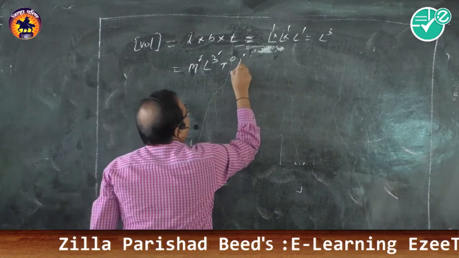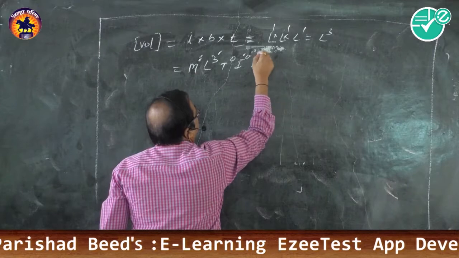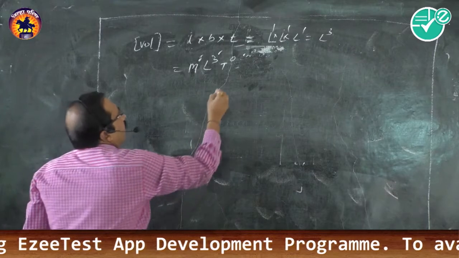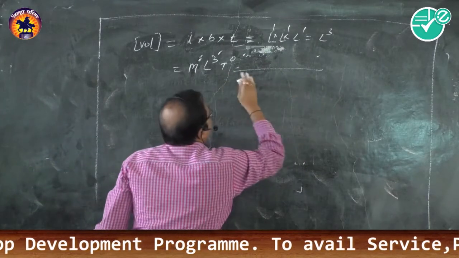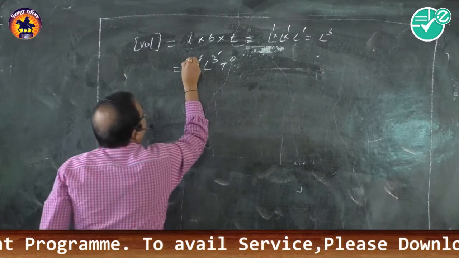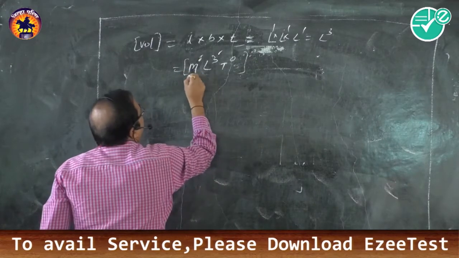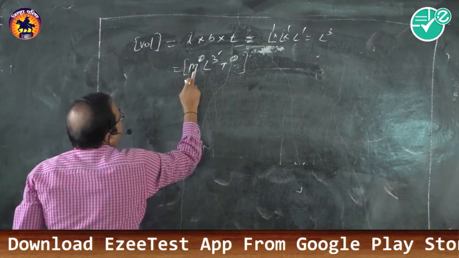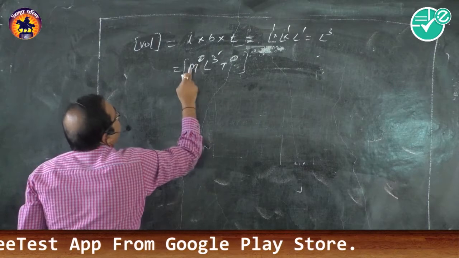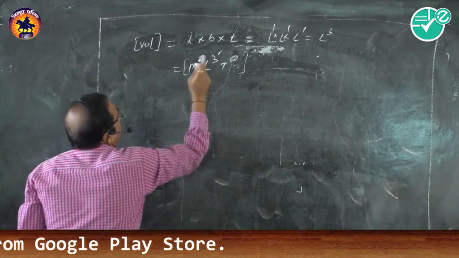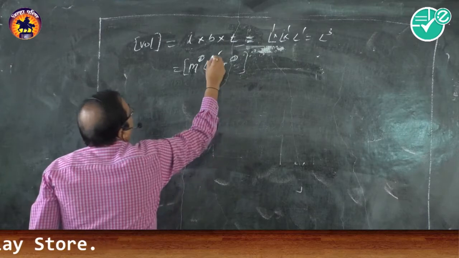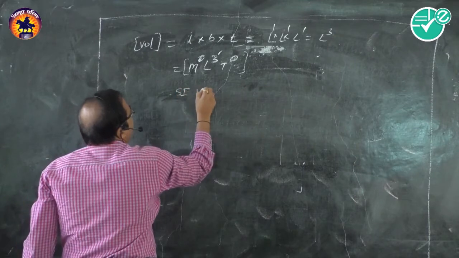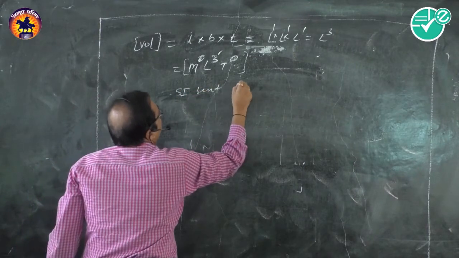In that we can write current raised to 0, temperature raised to 0, but it is not the fashion of taking dimensions. All the quantities raised to 0 we could take, but for the sake of convenience, we are taking only three fundamental quantities: mass, length and time. So volume is independent of mass, independent of time. It depends only on length, L raised to 3. What is the SI unit of volume? It is meter cube.